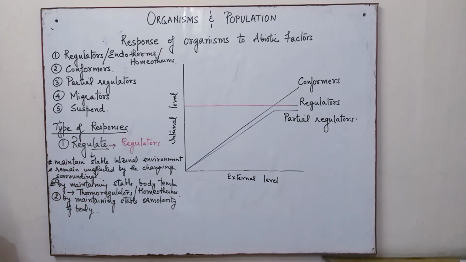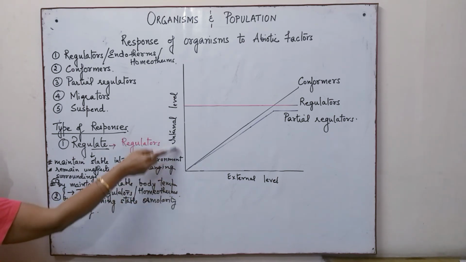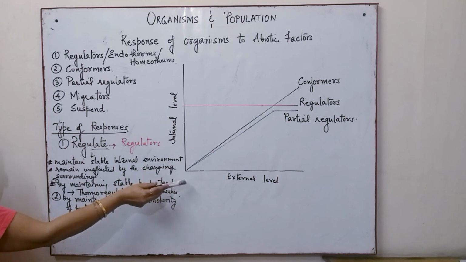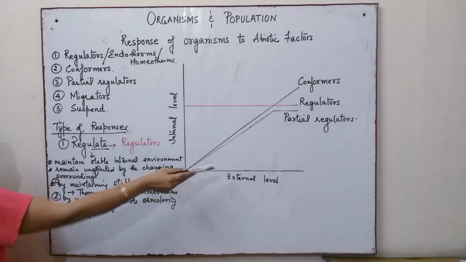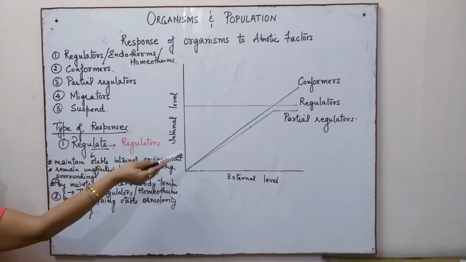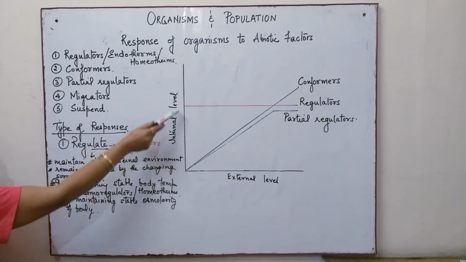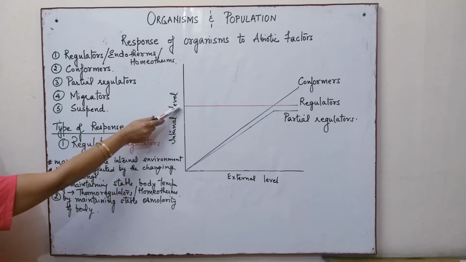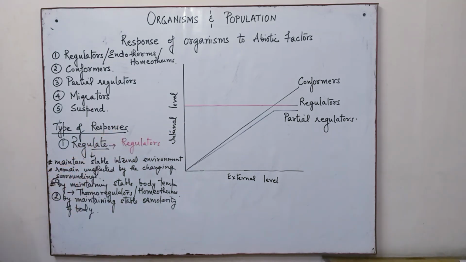Now here in this diagram you can see very clearly how the regulators are behaving. This is the internal level. That means if there is any change in the internal level, adjustment. And this is the external level. This is the change which is brought about in the abiotic factor, external level. Now you can see in the red, the regulators remain unaffected. There is no change. The body temperature and the osmolarity of the body fluids is maintained, and we see the regulators as a straight line. That means with the change in the abiotic factors, there is no effect on the regulators.